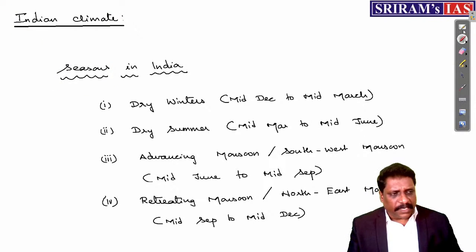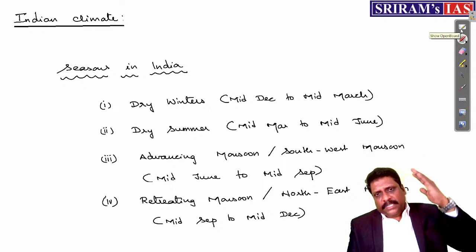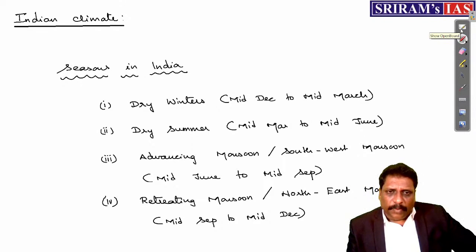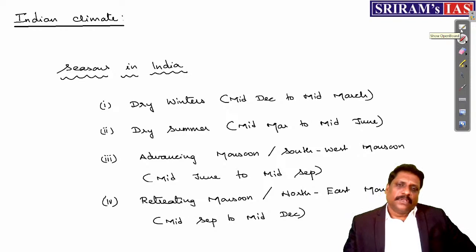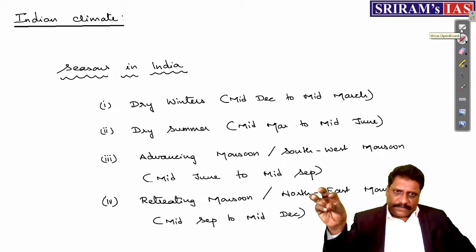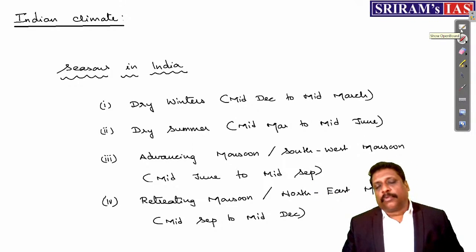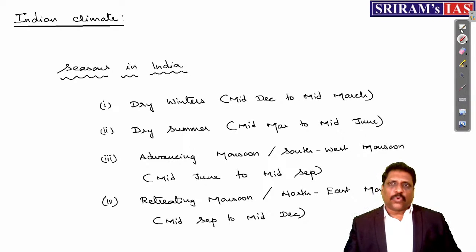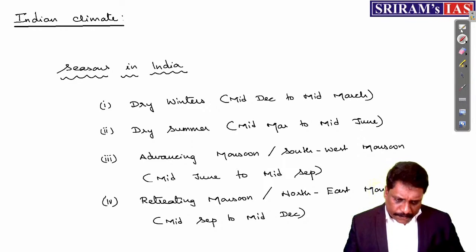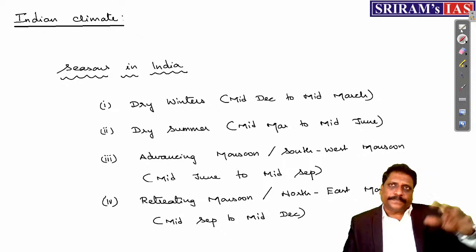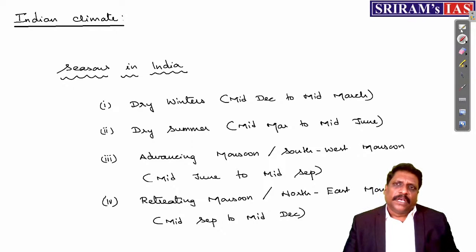Now, you know that globally, my dear friends, there are 4 seasons. Of course, we know the 4 popular seasons. In order, spring, followed by summer, followed by autumn, and followed by winter. That's okay. But if you're asking me, is this summer, winter, spring and autumn applicable to all parts of the world?